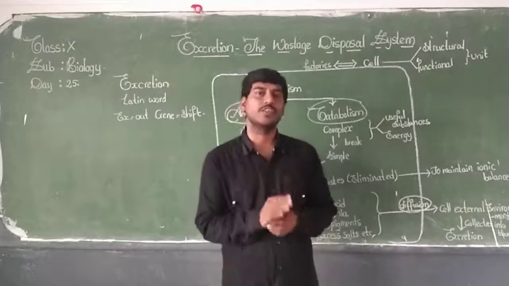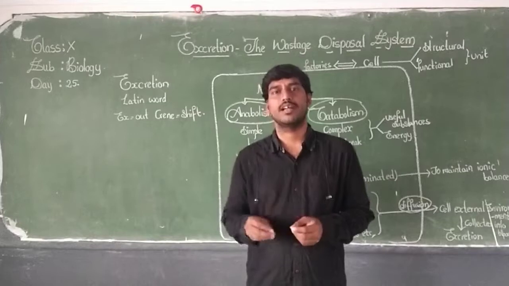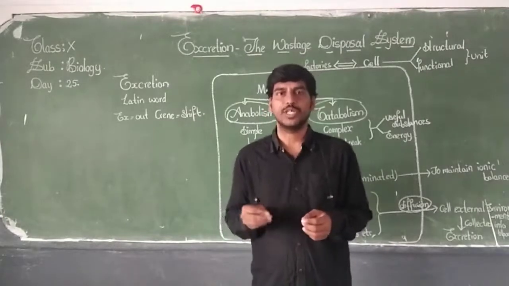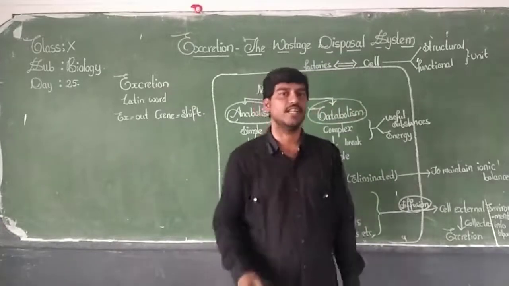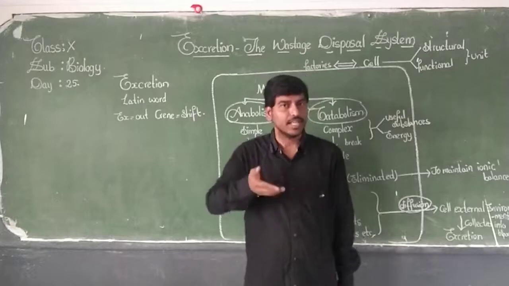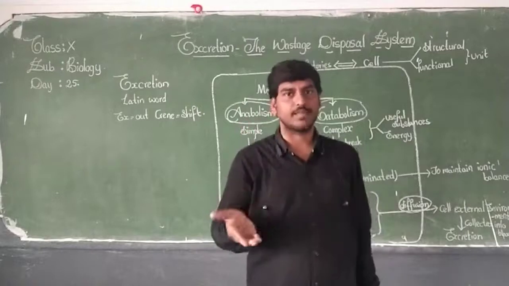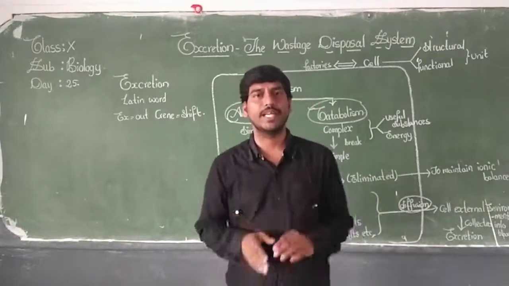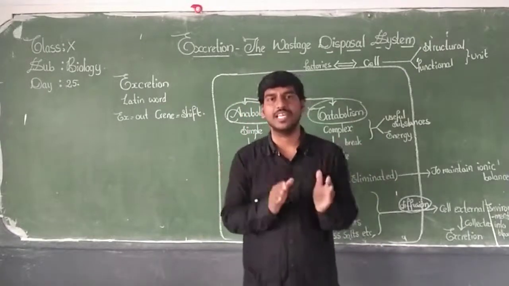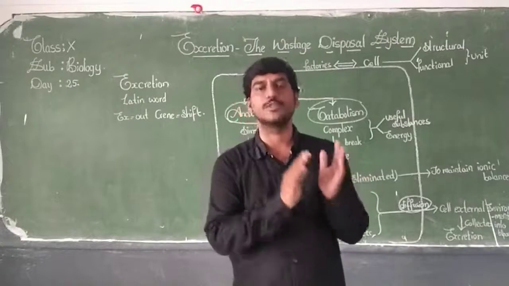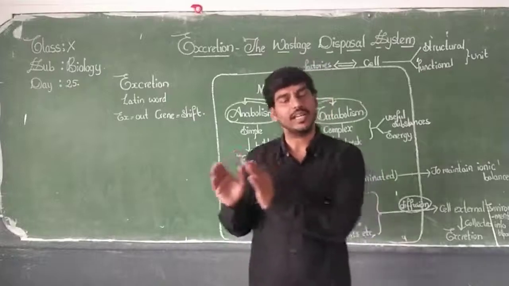Coming to the second unit, the absorbed food material is assimilated. That means during the process, the food material is oxidized, isn't it? During the process of breathing, we inhale oxygen. We inhale some gases and we exhale some gases. When we compare the percentage of the gases in inhaled and exhaled air, we have seen the percentage of oxygen is more in inhaled gas, whereas the percentage of carbon dioxide is more in exhaled gas.